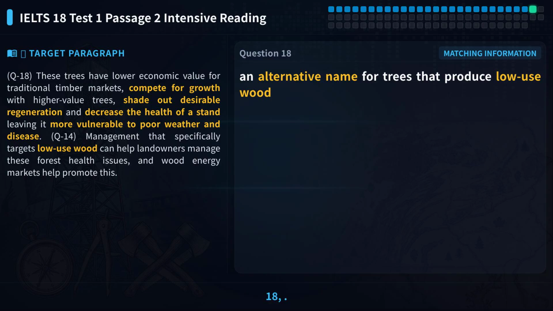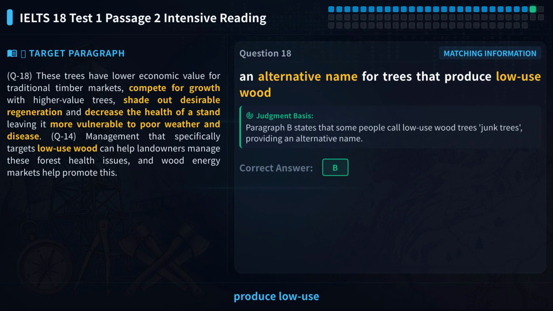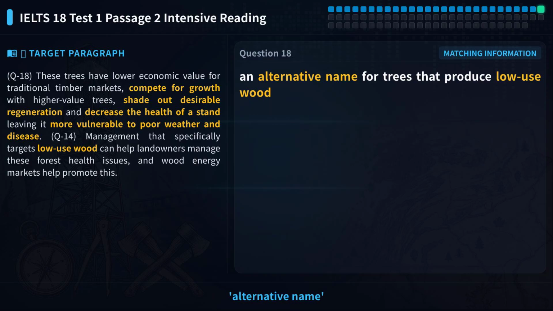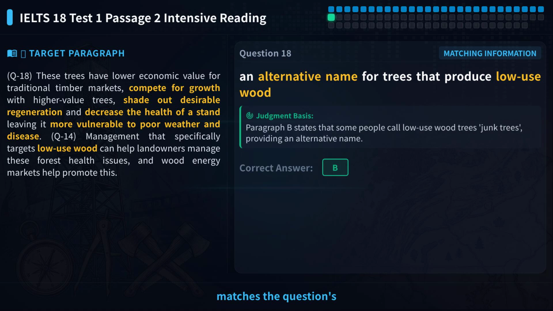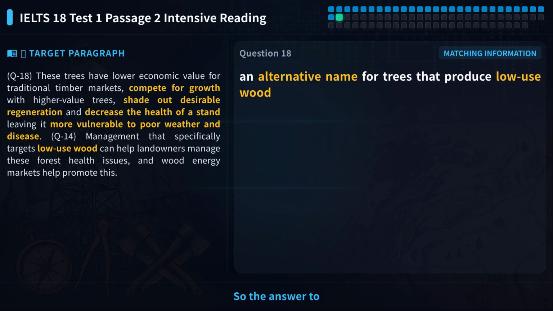Let's look at question 18. It asks you to find another name for trees that produce low-use wood. Pause the video and try to find the answer in paragraph B. Extract keywords: alternative name and trees that produce low-use wood. Scan paragraph B and find the alternative name junk trees, which matches the question's alternative name. So the answer to question 18 is B.